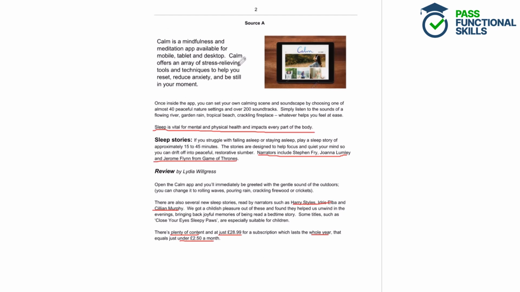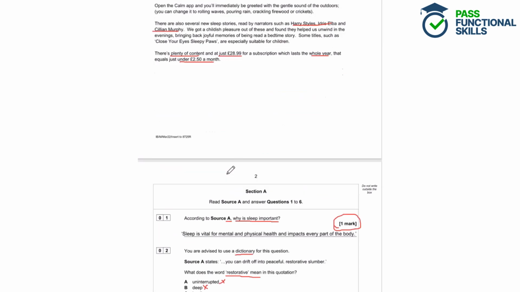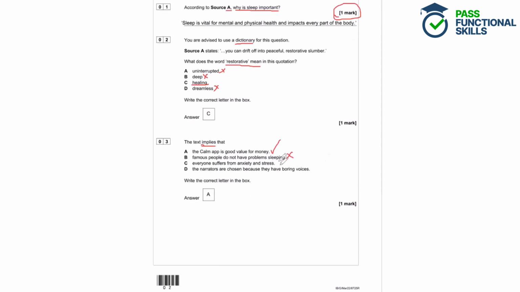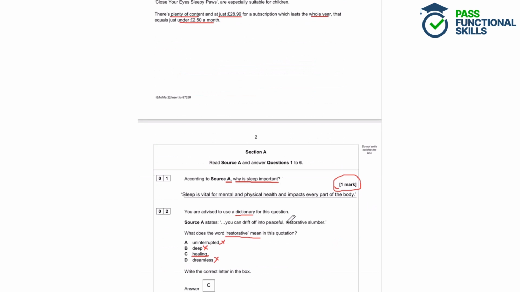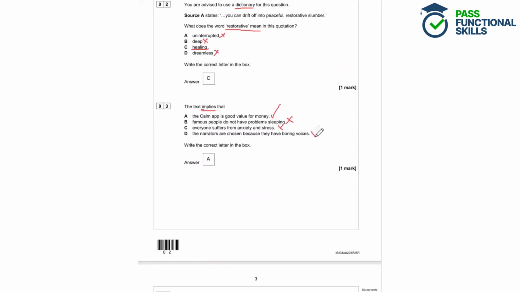C, everyone suffers from anxiety and stress. Well, anxiety and stress are mentioned here. It says that Calm is stress relieving and it reduces anxiety, but it doesn't say that everyone suffers from these problems. So that's incorrect too. And finally, the narrators are chosen because they have boring voices. Now it does say that the voices of the celebrities help you unwind, but that doesn't mean that they're boring, it just means that they're relaxing. So that's incorrect as well. And the correct answer is A.